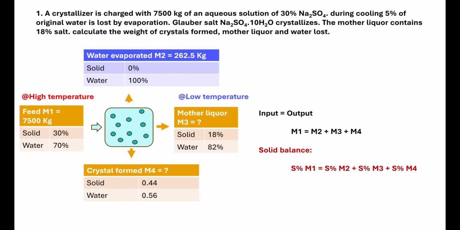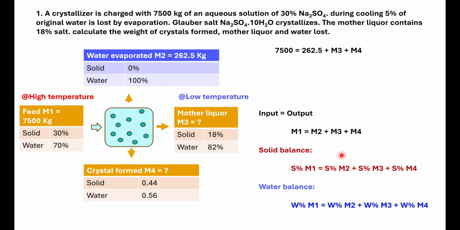Coming to solid balance, we take the mass of each stream and multiply it by its respective solid percentage. Similarly, we do the same for the water balance equation. We take the mass of each stream and multiply it by its respective water percentage. Now, let's fill the values for these 3 equations. To start with the overall mass balance equation, we know M1 and M2. So I replaced M1 and M2 and have written it here.